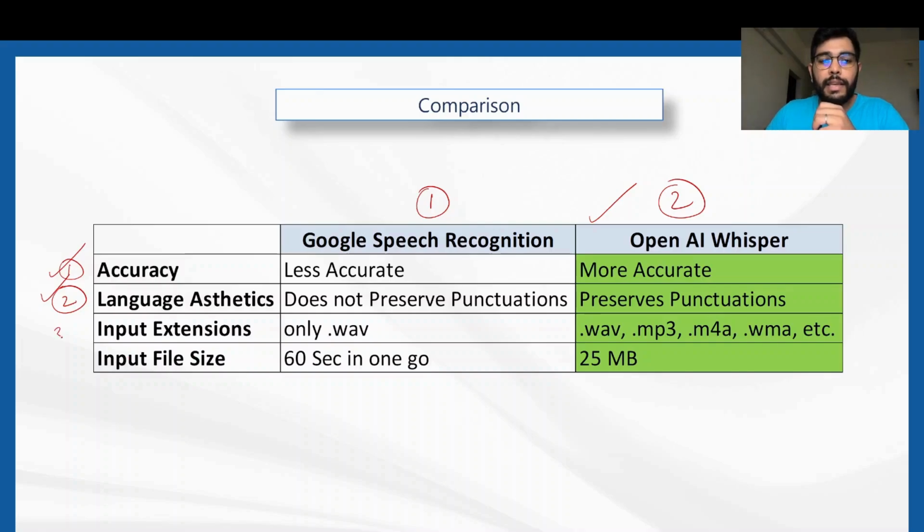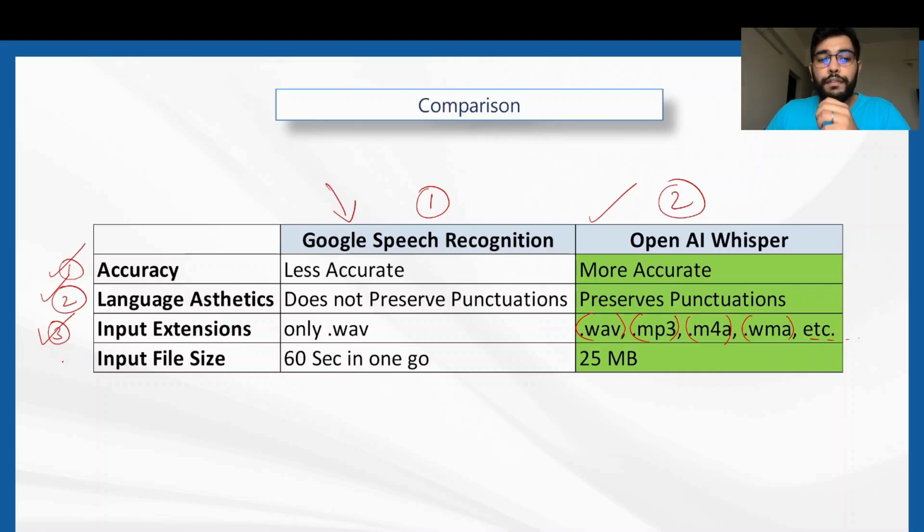The third one is input extensions. As we saw, we could only leverage audio files with the .wav extension while we were using Google speech recognition. Whereas we could use .wav, .mp3, .m4a, .wma, and many more other extensions while giving an audio file as an input to OpenAI's Whisper. So over here as well, for the ease of use, OpenAI's Whisper wins.